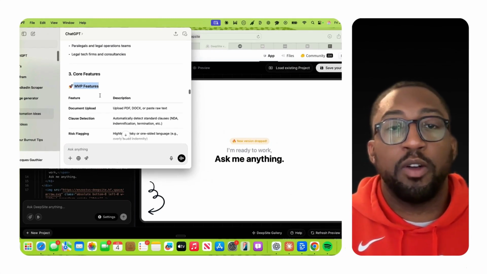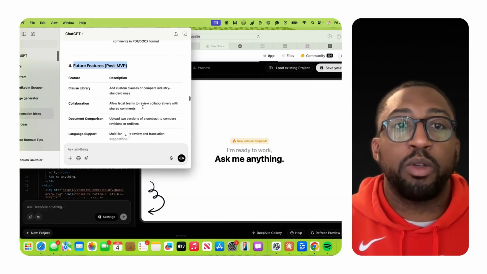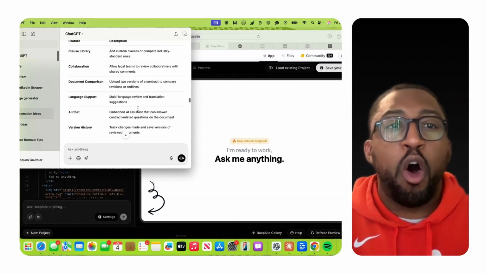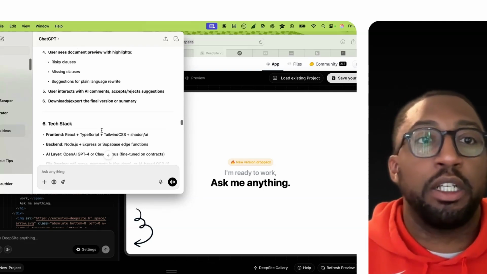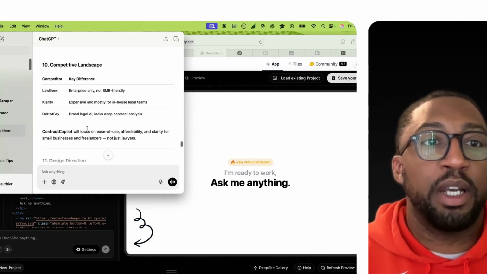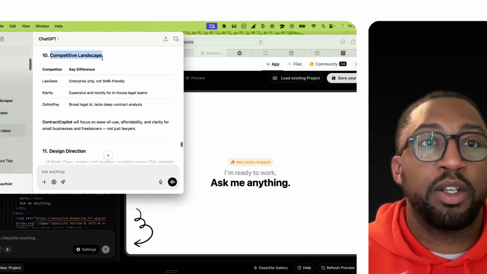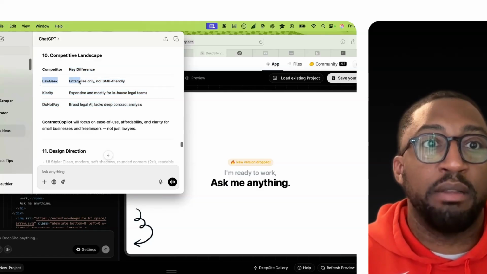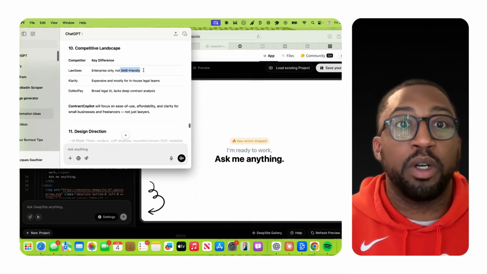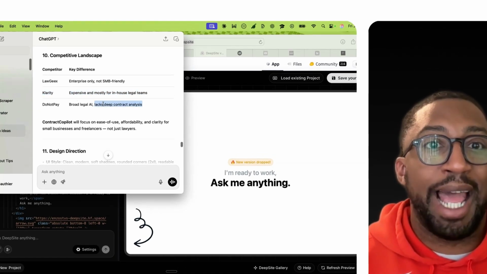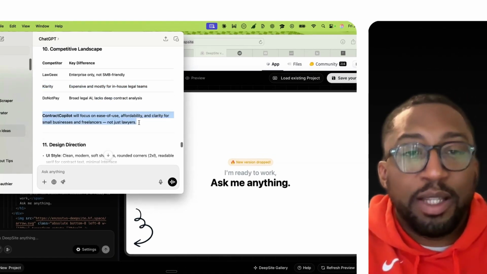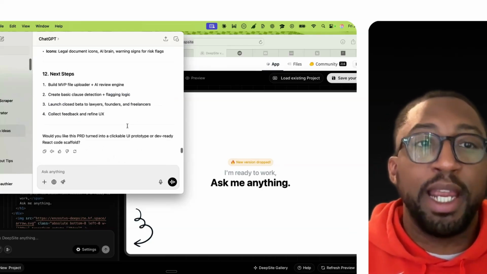So right here it's going to give you the MVP features, and then post-MVP. It's giving you all of this information that you can then take and actually create this MVP. This is something you can bring to life quickly, and then it's going to tell you who the competitors are. So it's going to tell you, hey, this is not small business friendly. So if you want to talk to small businesses, you're good to go there. This is good for small businesses, but it also lacks analysis. Look at this. All this information means that you have a winning PRD.